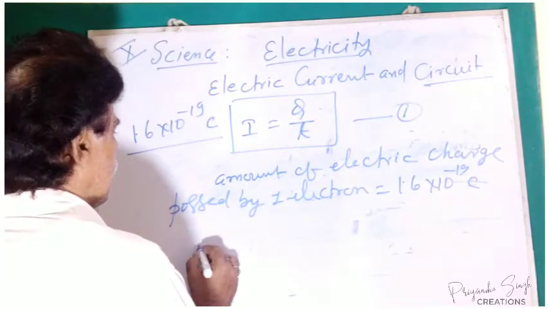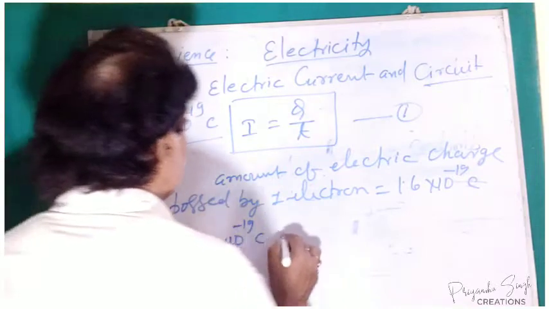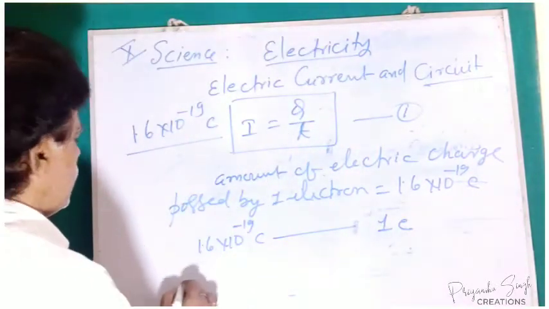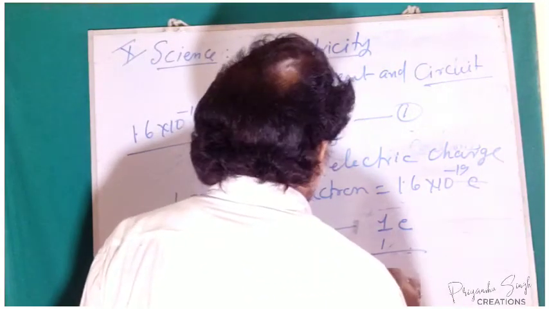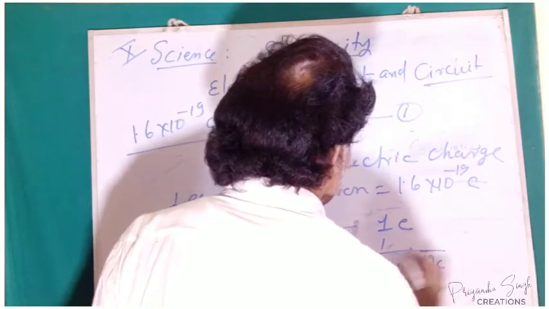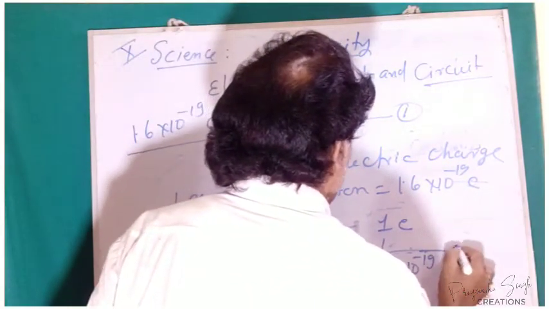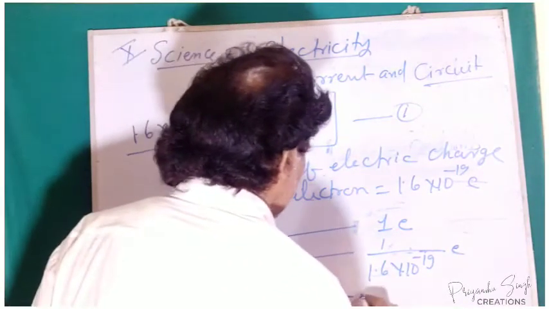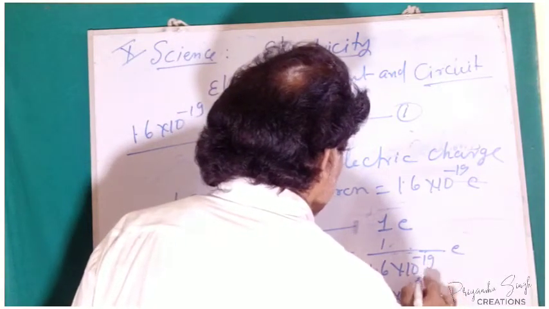It means 1.6 into 10 to the power minus 19 coulomb is equivalent to 1 electron. Therefore, 1 coulomb equal to 1 by 1.6 into 10 to the power minus 19 electrons. So this is the number of electrons. If we solve this, it comes to be 6.25 into 10 to the power 18 electrons.